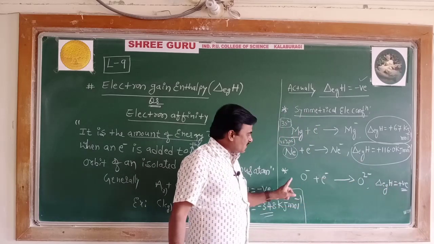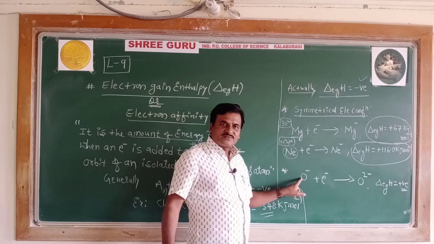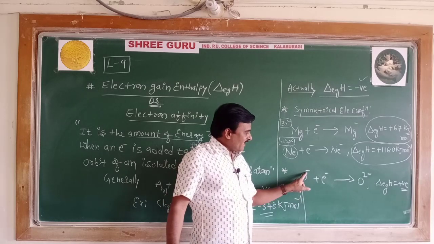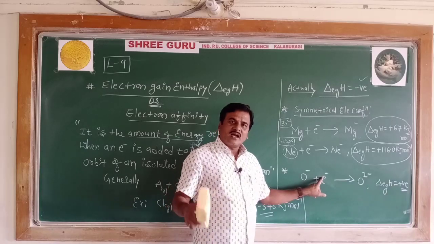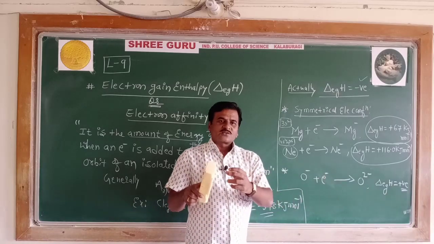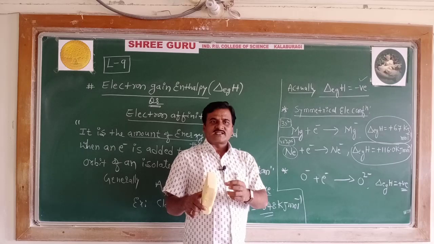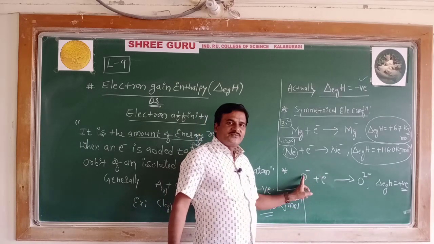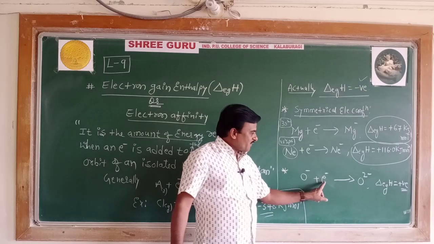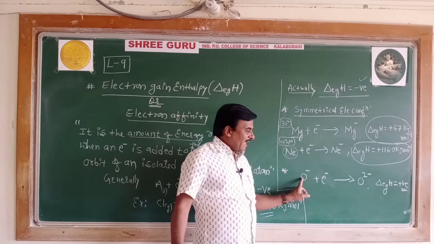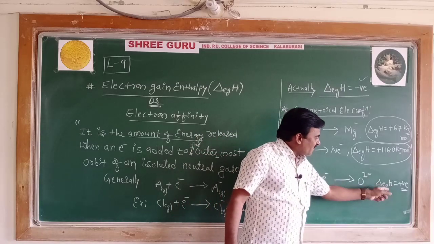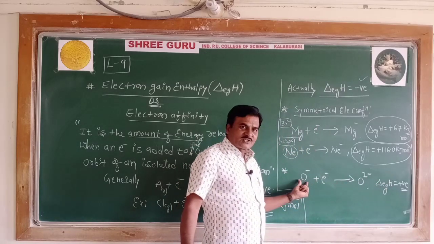Why is it positive? Already it is an anion with a negative charge, and the added electron also carries a negative charge. So as the universal law of charges says, like charges repel each other, there is a repulsion between the added electron and the anion. Why is the electron gain enthalpy of this case also positive?